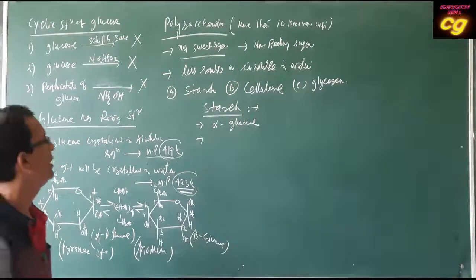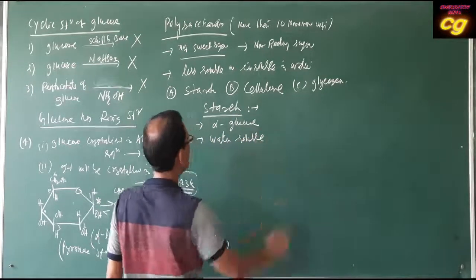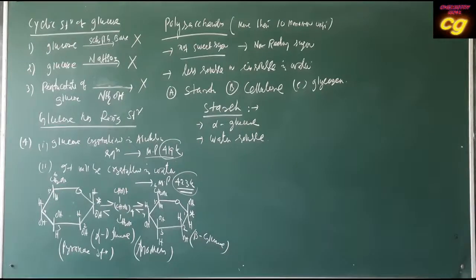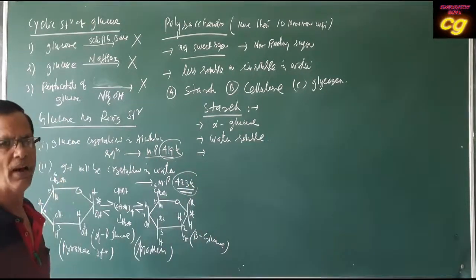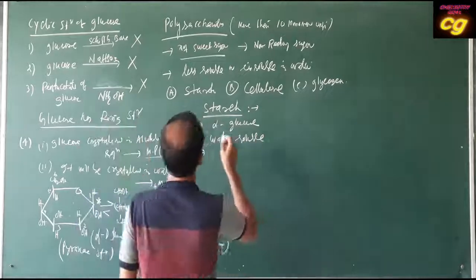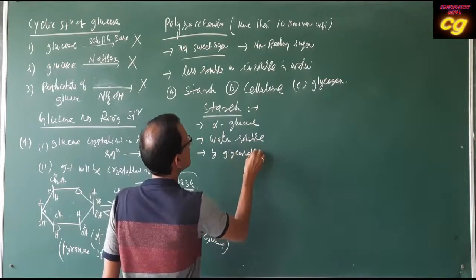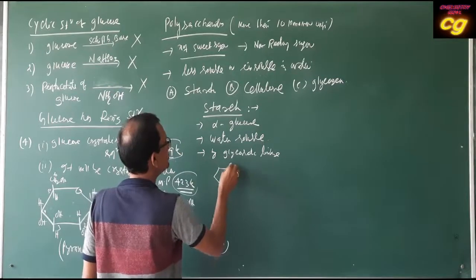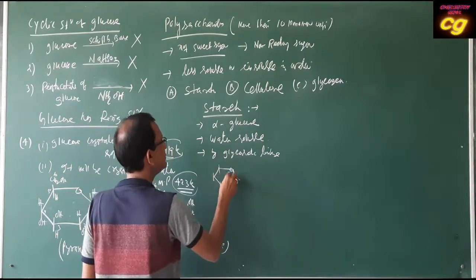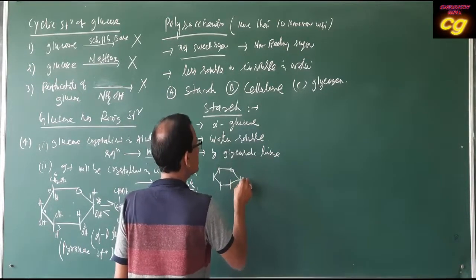These are called starch. Water soluble, all alpha glucose. This alpha glucose combines one with another by glycosidic linkage. For example, this is the skeleton; alpha means it will be like this.